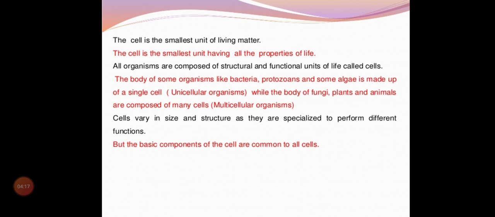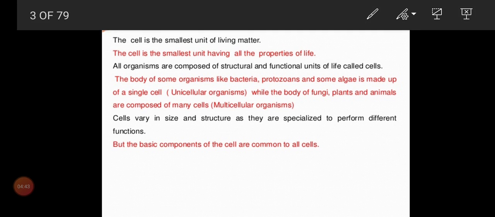Like that, the smallest unit of life is called the cell. Smallest unit means it will have all the properties of life. The cell itself will respire and do so many activities. And all organisms are composed of the structural and functional unit of life, so that is what we call cells. These are some different definitions for cell.